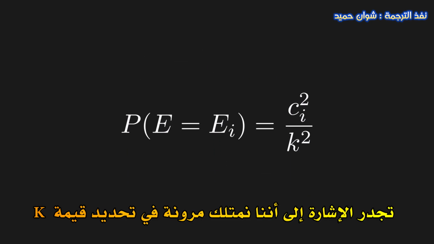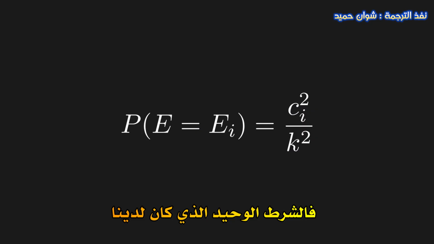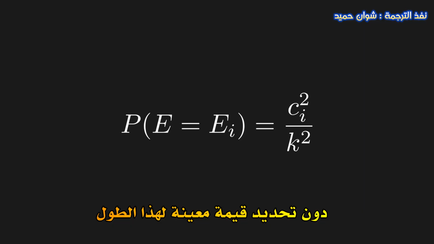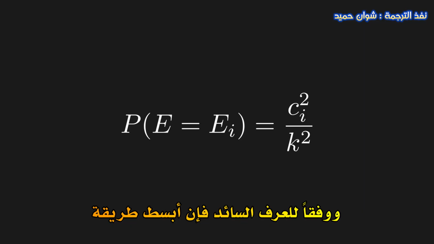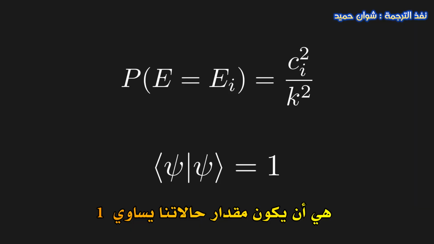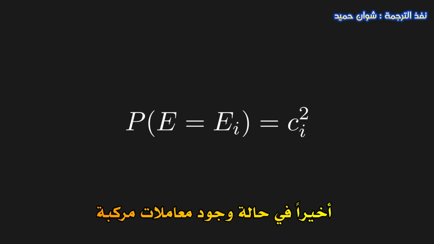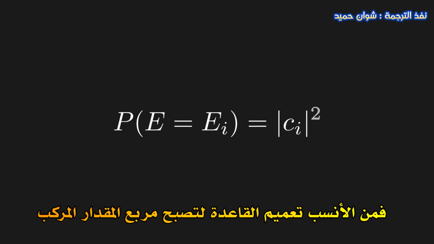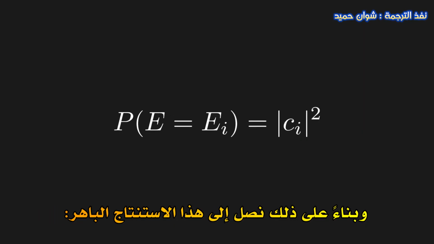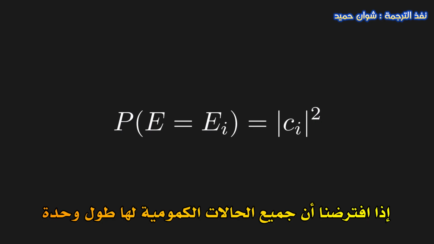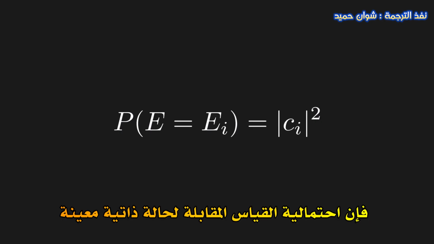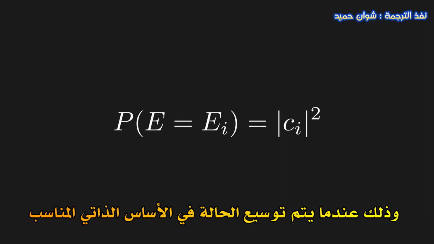Now, note that we have some freedom with k. Our only condition was that we wanted our quantum state to have a constant length in any basis, but we have the freedom to choose what that length is. As is conventional, it's simplest to choose that our states should have magnitude 1, and hence k equals 1. Lastly, if we have complex coefficients, then it makes sense to generalize this to the complex magnitude squared. So we have the following magnificent result. If we take all quantum states to have length 1, then the measurement probability associated with a particular eigenstate is equal to the amplitude squared of its coefficient when we expand our state in that eigenbasis.